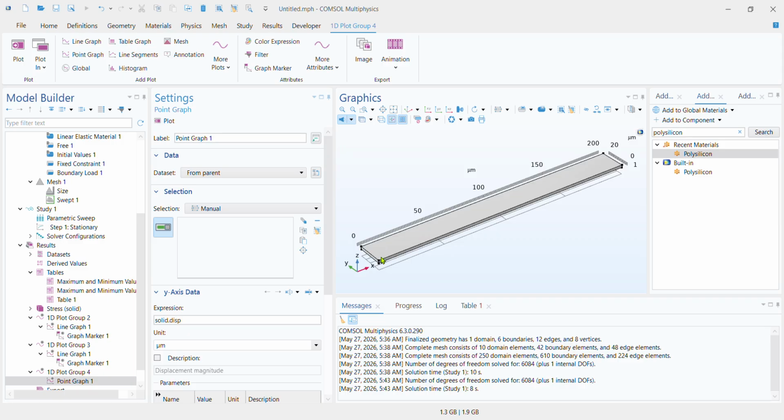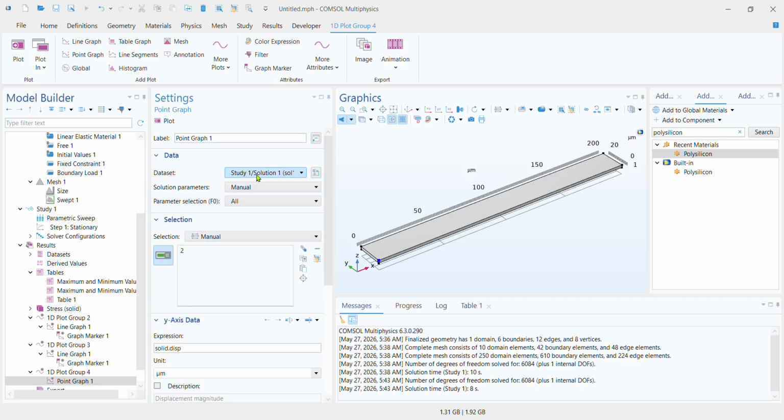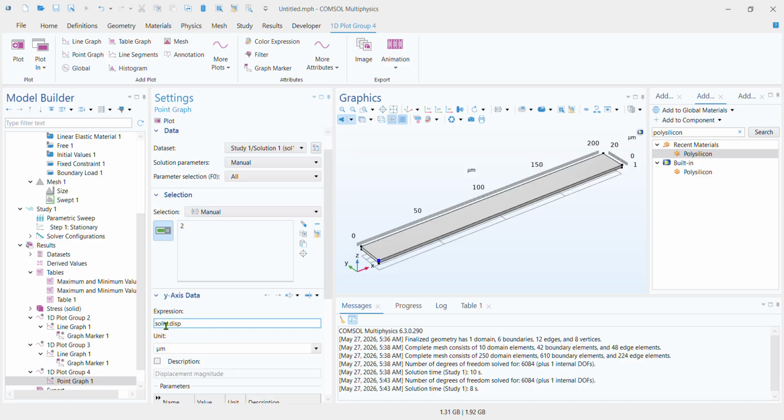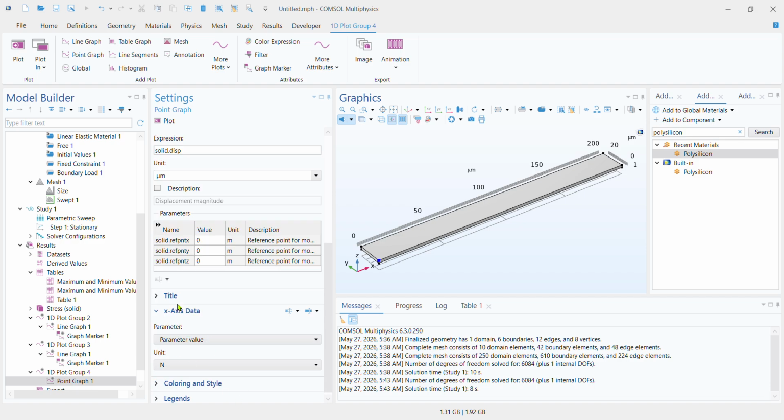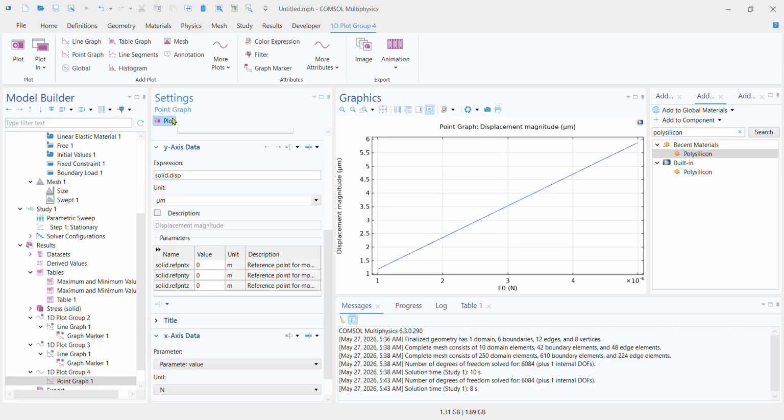So for displacement, I'll go to the free end and choose any of the points, and I'm going to choose the first data set itself. And what I'm going to do is do all the parameters for the f naught, and I'm going to keep the displacement as it is, but for the x-axis I'm going to choose the parameter value, and I'm going to click on plot. You see that as you increase the force, the displacement linearly increases. So this is the first plot which we now wanted.